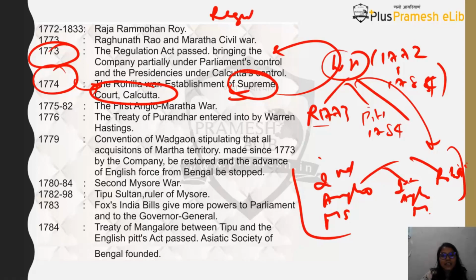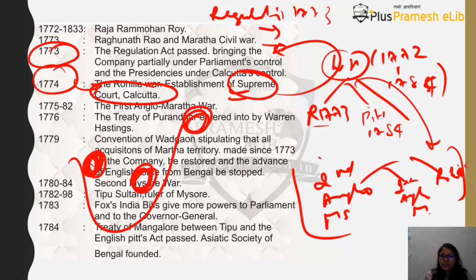So what were the provisions of this Regulating Act of 1773? A, to make Warren Hastings the Governor General of Bengal, or Governor General of Fort William. Secondly, the Bengal Presidency. How were the Britishers ruling in India? They had 3 presidencies: Bombay, Madras and Bengal. Now the Bengal Presidency has been made more powerful, and the Madras and Bombay presidencies are now under the Bengal Presidency. Earlier, this is Bombay, this is Madras, and this is Bengal. So these are 3 presidencies having 3 independent governors who were reporting independently to the British Parliament.